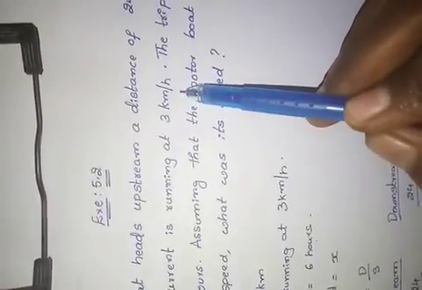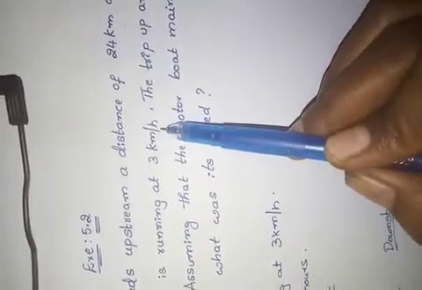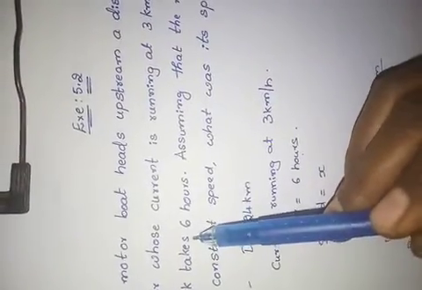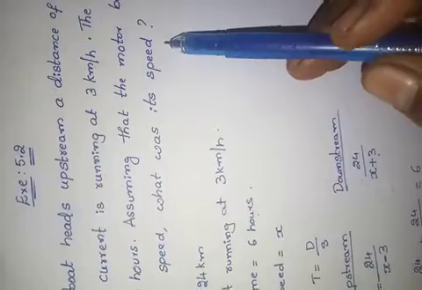Current means what? Running water speed. Speed of running water is 3 kilometers per hour. The trip up and back means going up and coming back. Total time taken is 6 hours. Assuming that the motor boat maintained a constant speed, what was its speed? That is the question. See the solution.